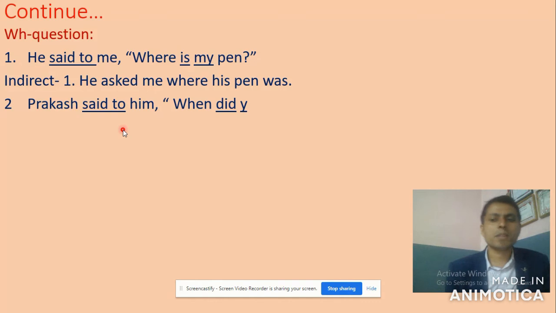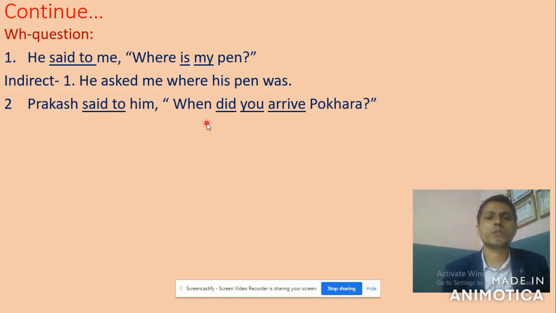Number 2. Prakash said to him, when did you arrive Pokhara? Right? So here also said to becomes what? Obviously here is a question mark, so asked. Prakash asked him when. As a connective we use when.